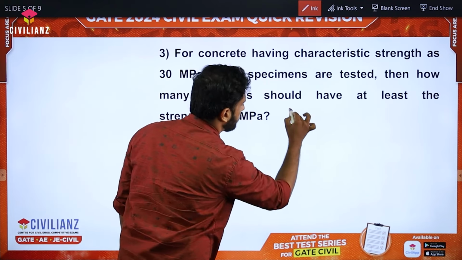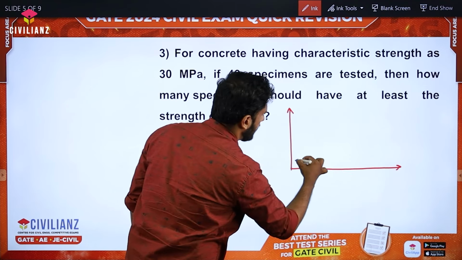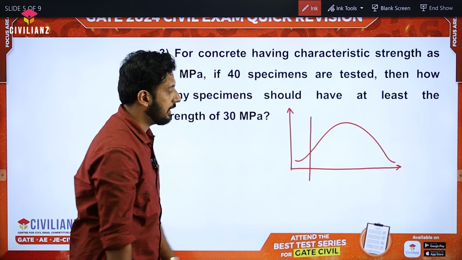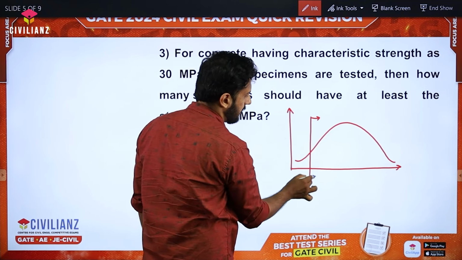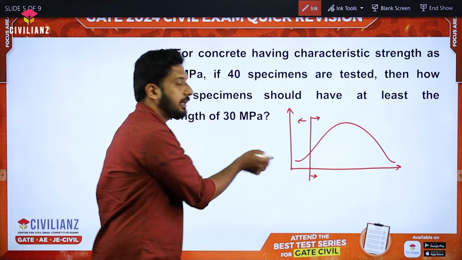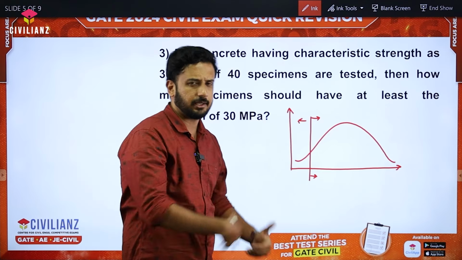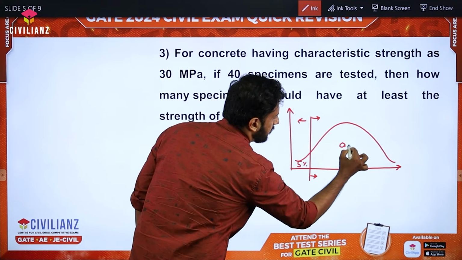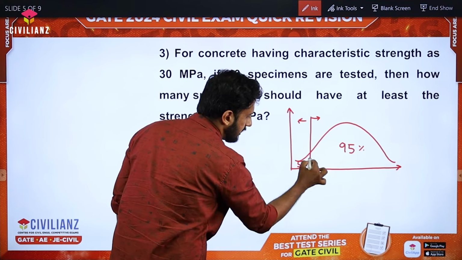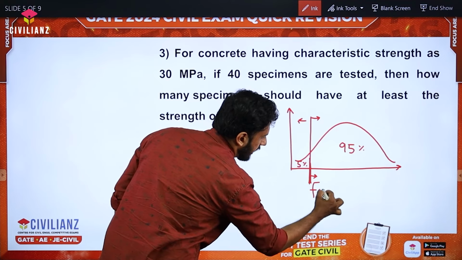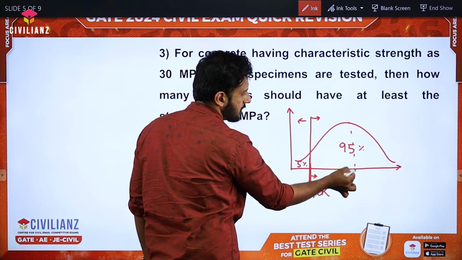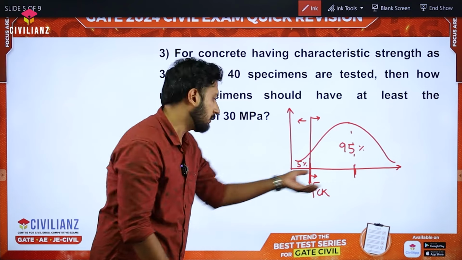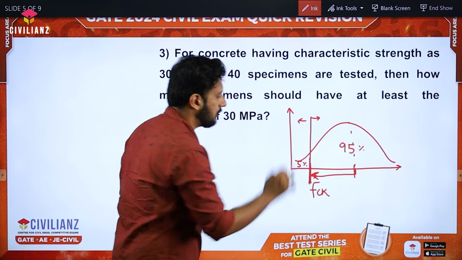It is the strength above which 95% of the test results will come, or I can say not more than 5% fall below it, as we define it in many ways. This portion will be 5% and this portion will be 95%, and this value is what we take as characteristic strength. If this is the mean strength, then the mean strength minus 1.64 sigma is how we calculate this fck, we know that concept.